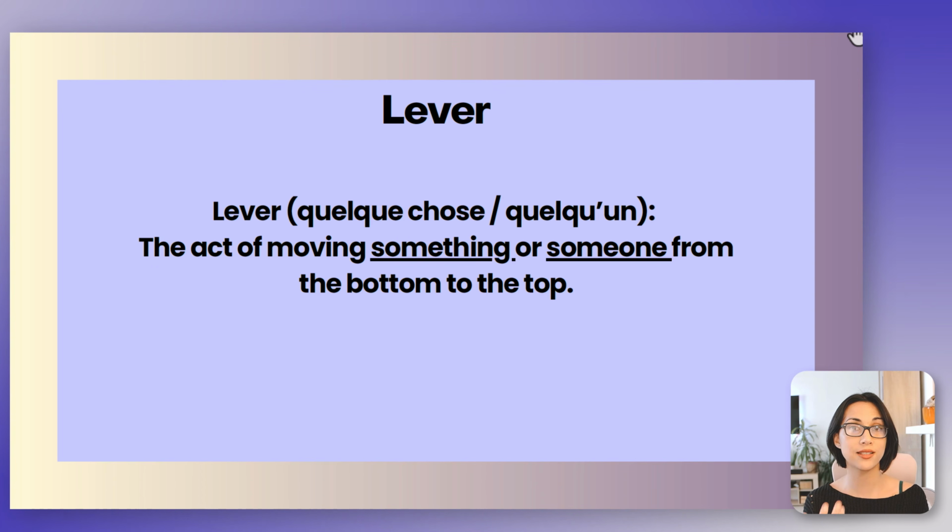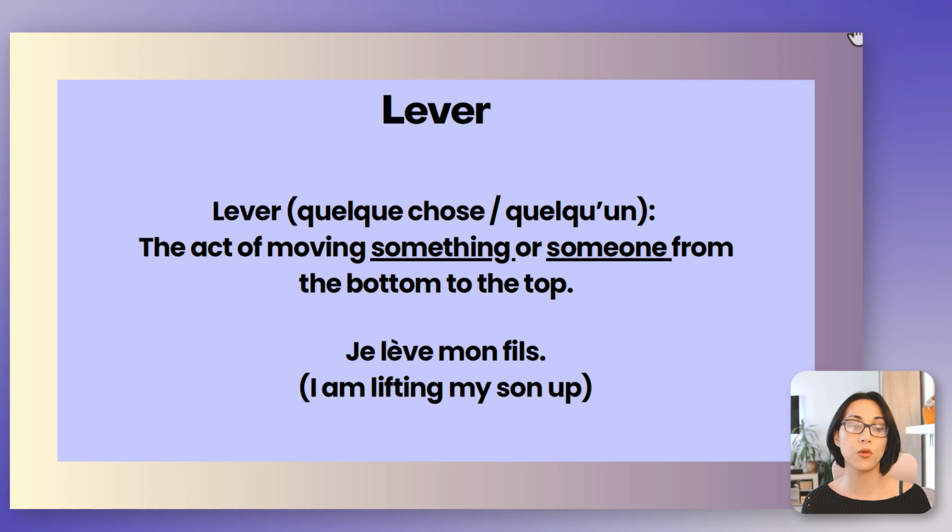Se lever is getting oneself up. Here, you're moving something or someone else from the bottom to the top. So here, for example, je lève mon fils. I am lifting my son up. Now, I'm not lifting myself up anymore. Je lève mon fils. So we've removed the me and we've added mon fils after.